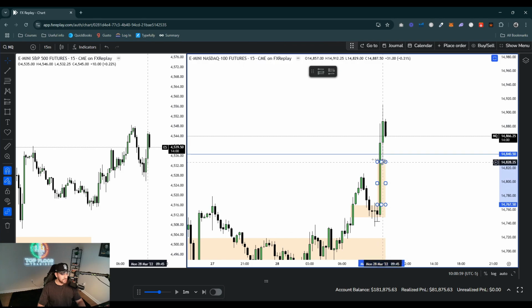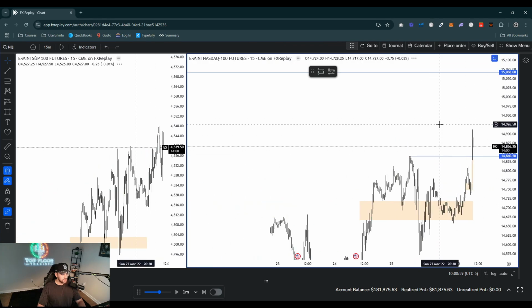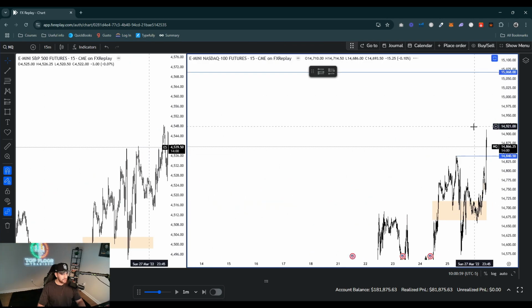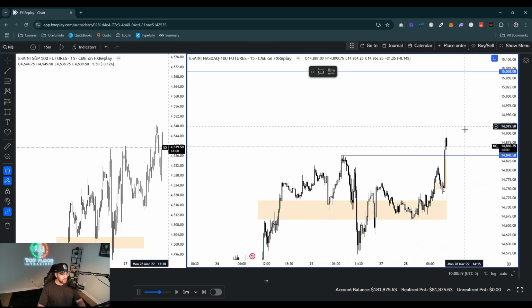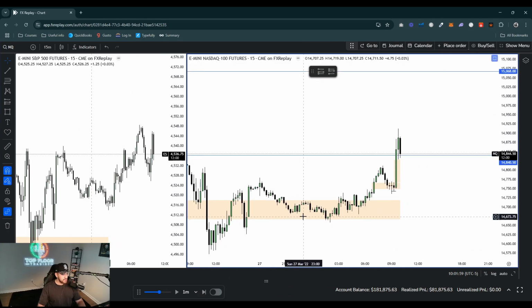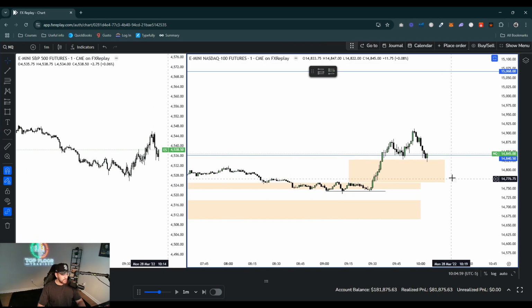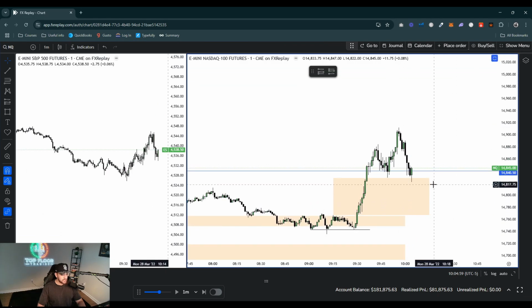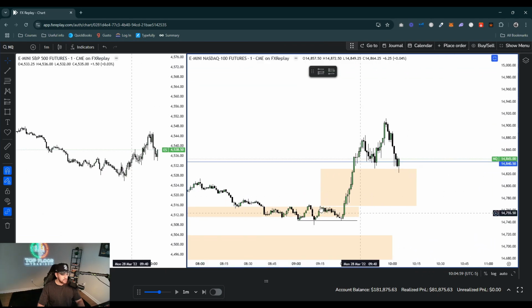So this is what I'd like to see here, going into this next buy side all the way up here at 15,068. So that's the next major buy side that I'd be looking at, potentially Monday heading into. So all good. Let's see if we tap into here. Okay, so 15-minute tap. Now I'd like to see that structure necessary for a CISD. See if we get it.